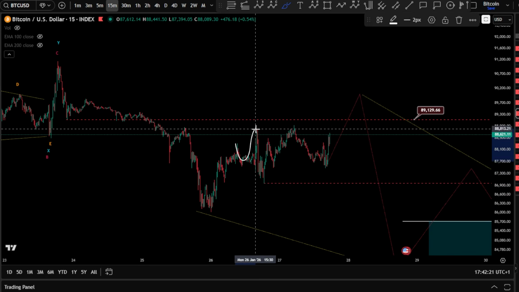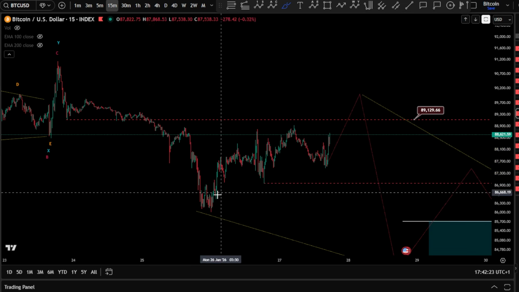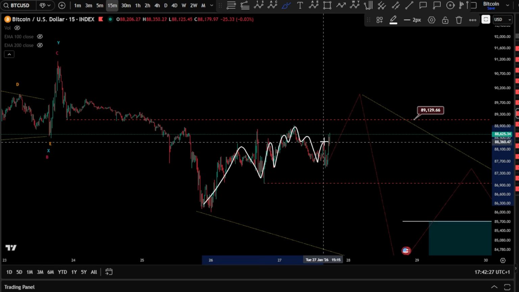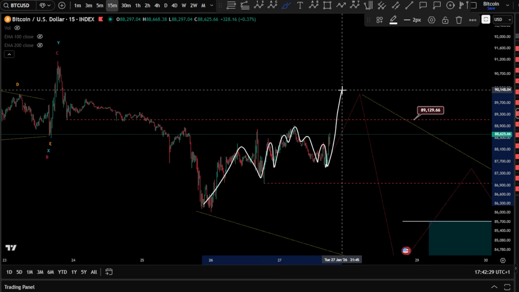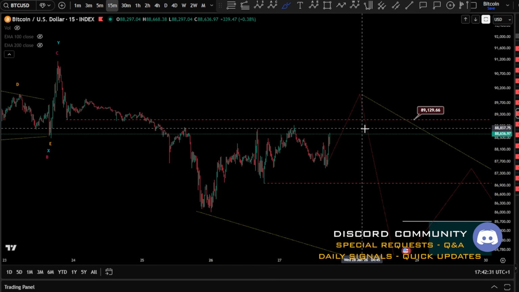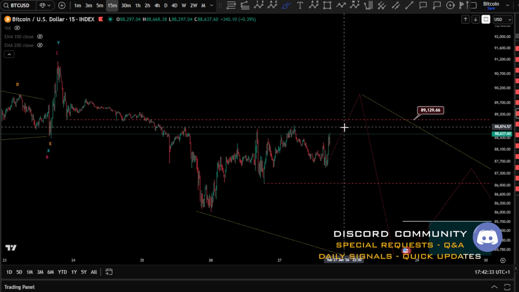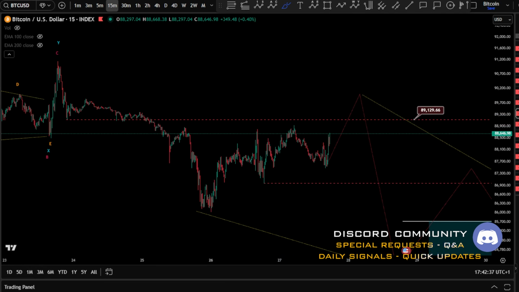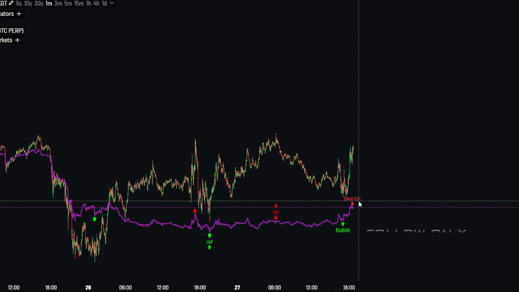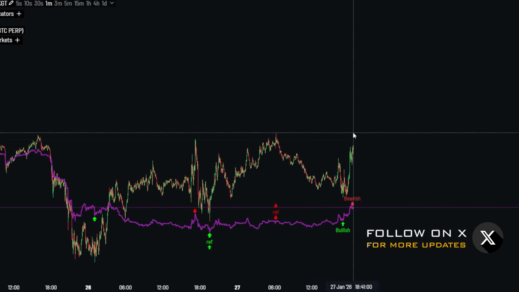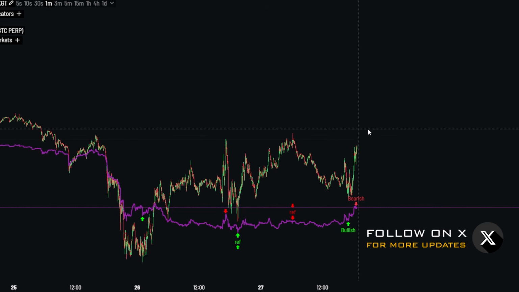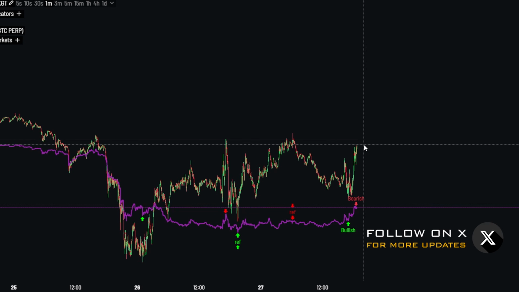Also mentioned today, ABC expanding flat as a 1-2, and then leading diagonal, wave 1, again wave 2, and then we start to see this push toward the upside. However, I think that there is still, of course, some selling pressure coming from here. Of course, we saw it also on the KGT. We have a bearish signal again, and it might, of course, bring the bearish scenario, but once we take the high. But yeah, we gotta be careful.